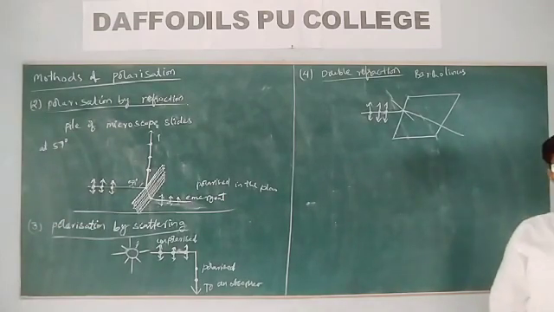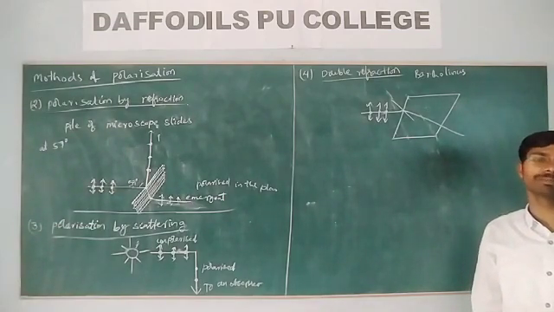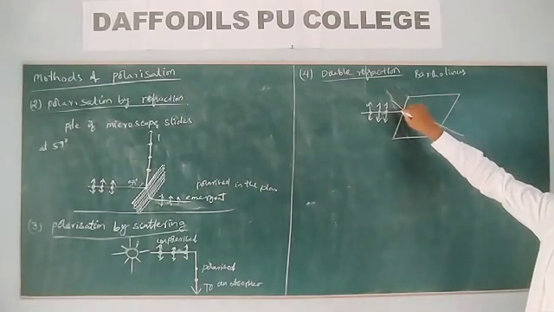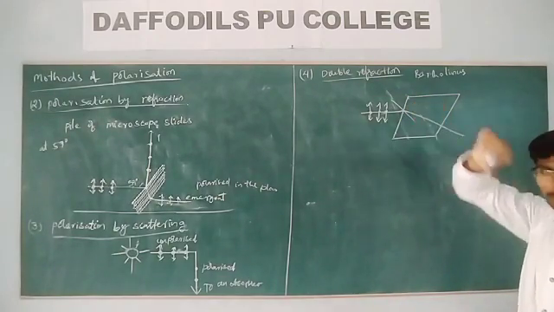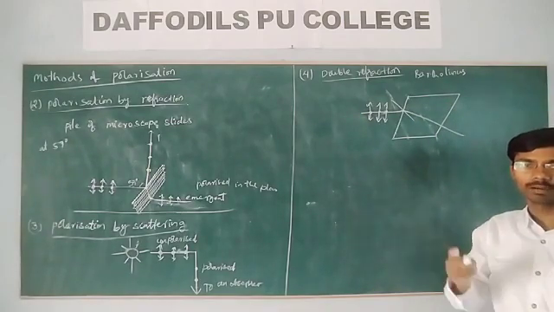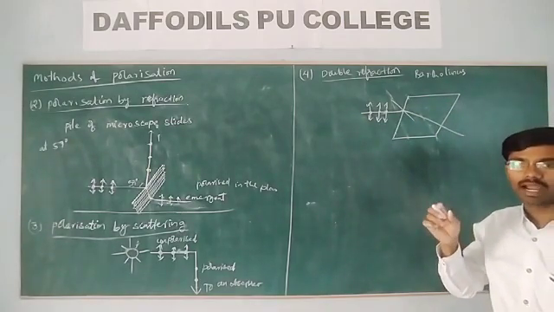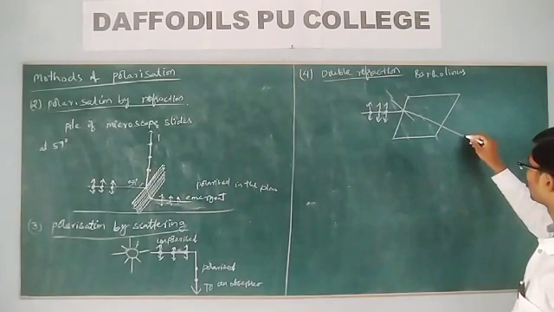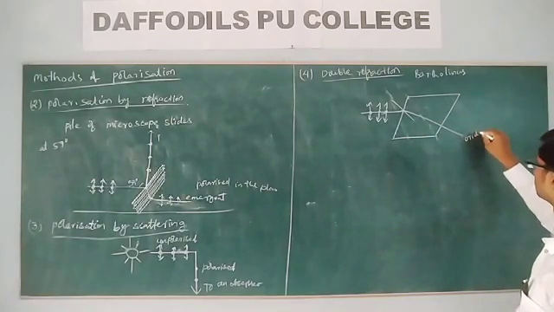But from double refraction, given by Bartholinus, he said that the light gets refracted two times. One ray which is refracted, we call the ordinary ray.